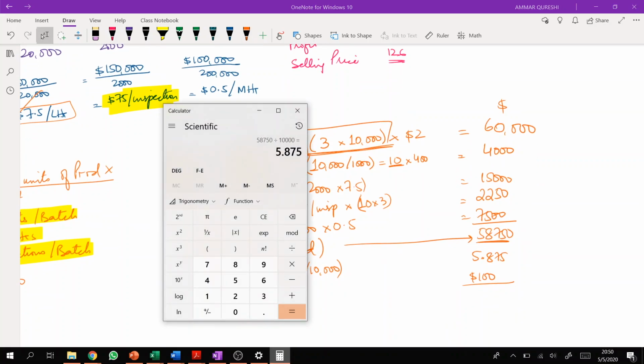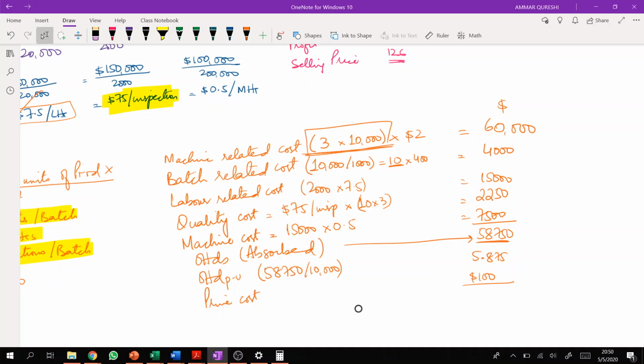So 58,750 plus 30,000 is 88,750. 88,750 will be 8.875 plus 100 is 108.75. So this will be the cost per unit under the activity based costing system, right?